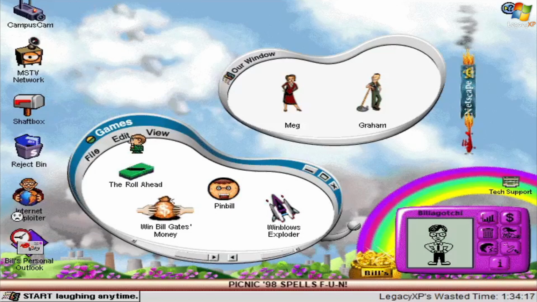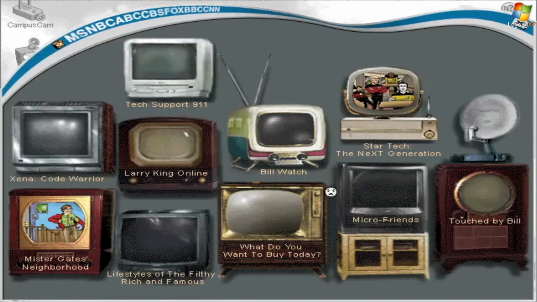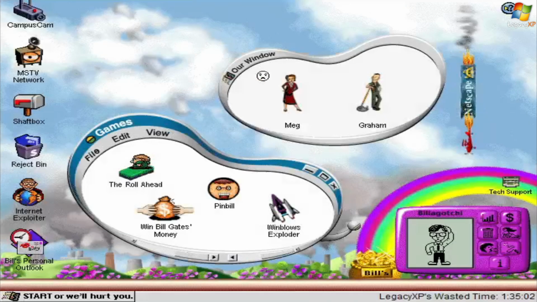And as you can see on the desktop here, we got quite a few icons. Campus Cam, which lets you see the security camera footage from within Microsoft's headquarters. MSTV Network, this features kind of like parody shows, I guess. So, like, over here, for example, we got Mr. Gates' Neighborhood, which is a parody of Mr. Rogers' Neighborhood, themed around Bill Gates, obviously, as you can kind of tell from the name.